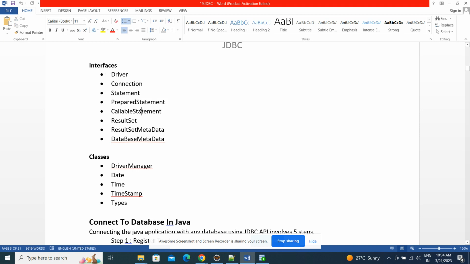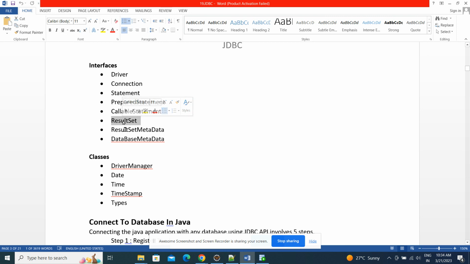Okay, let's say you are getting some data from the database by using one of the statements, either statement or prepared statement or callable statement. Whichever data is returned by the database will be stored inside the result set object. From this we will iterate the data, row by row, column by column, we will get the data from this object.